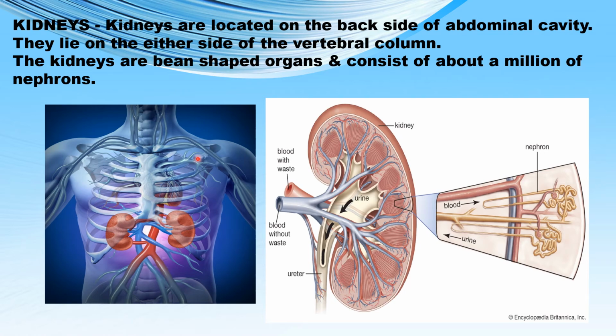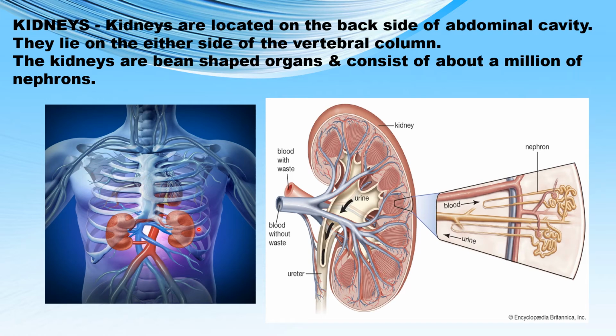The kidneys are a pair of dark red bean-shaped organs. They are about 10 centimeters long, 5 centimeters wide, and about 4 centimeters thick. What is their position? The kidneys are located on either side of the vertebral column. Vertebral column means our backbone.